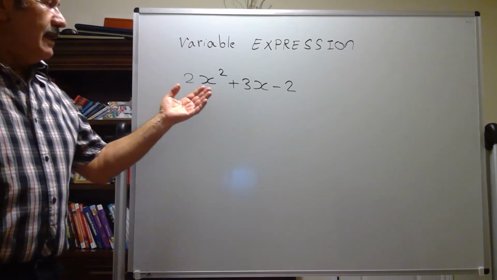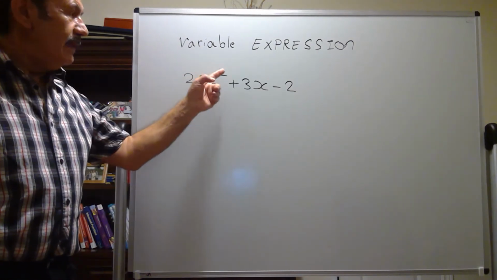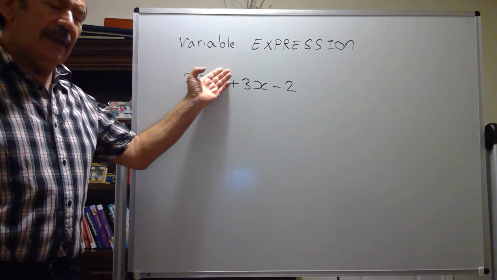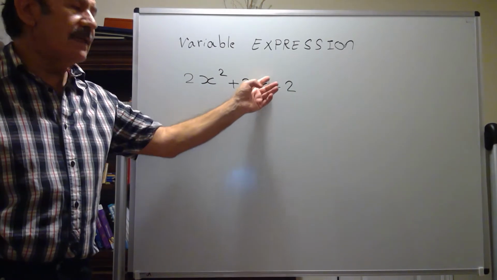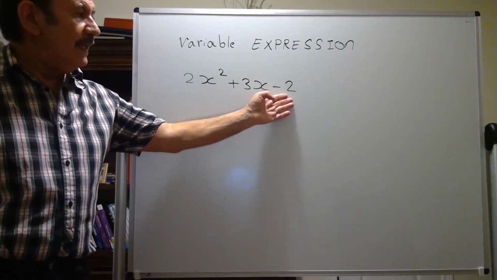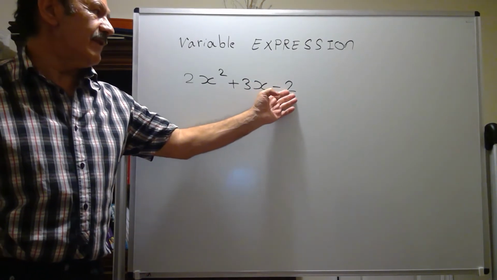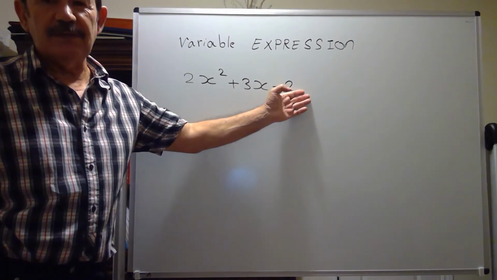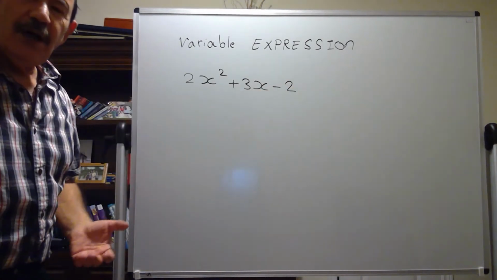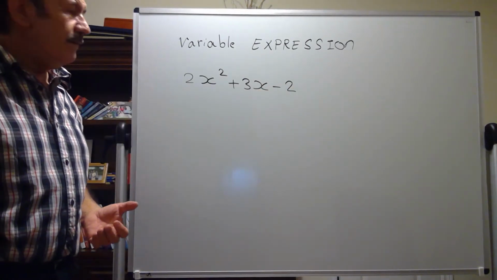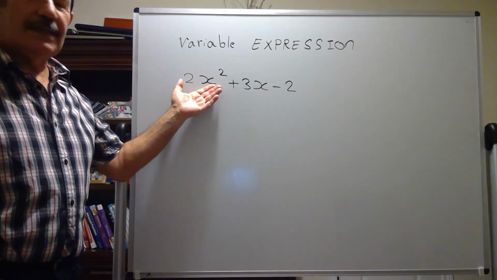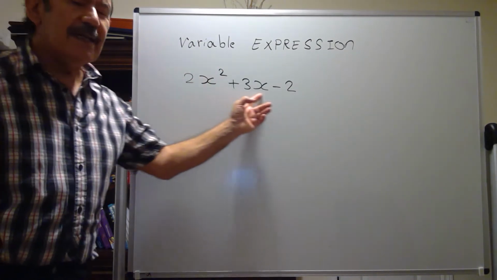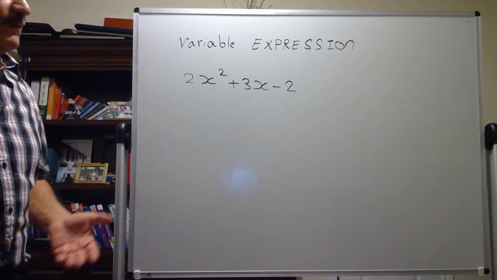Why? Because the degree of this term is 2, because the exponent of x is 2. The degree of this term is 1 because the exponent is 1. The degree of this term is 0 because we can write it as 2x to the power of 0. So the highest degree of the terms is this one, which is 2. So this is a second degree expression.